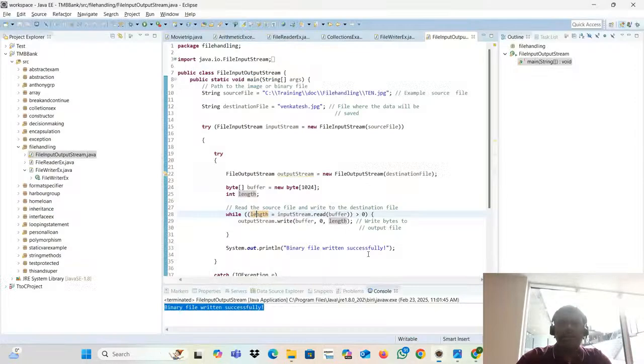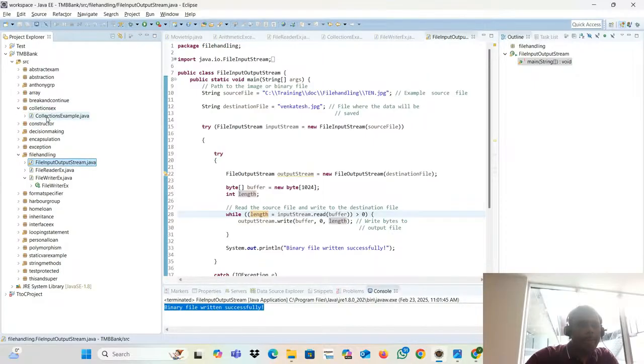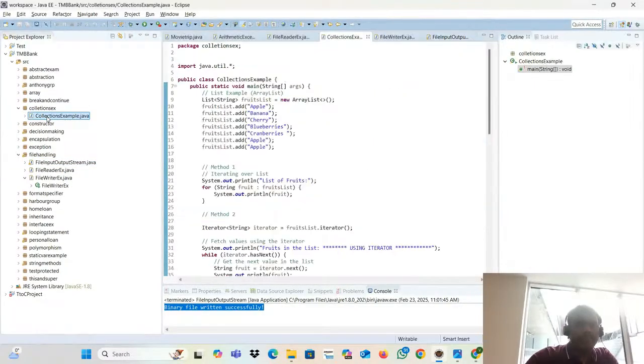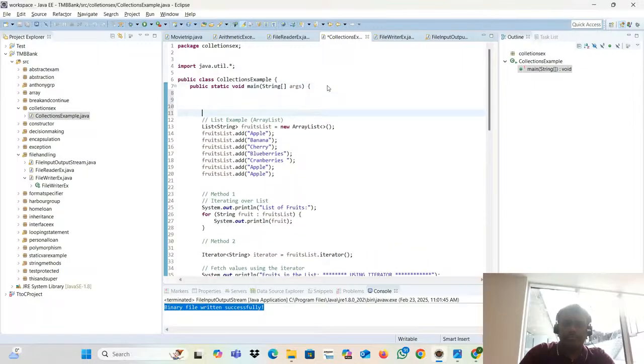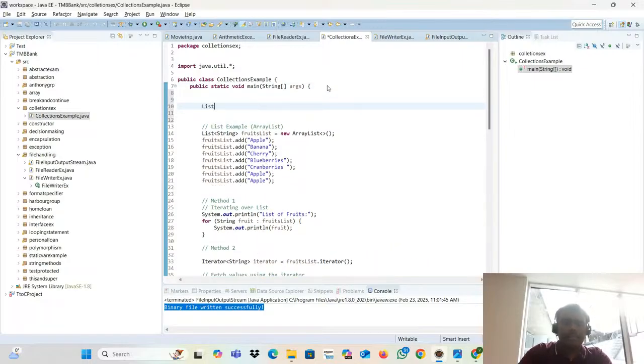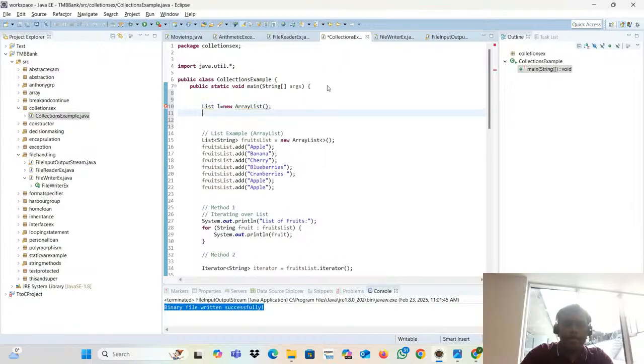Let me go here directly. Where is the collections? List L is equal to new ArrayList. L.add of Maharasi, L.add of 1, L.add of 1.1. My system is too slow.